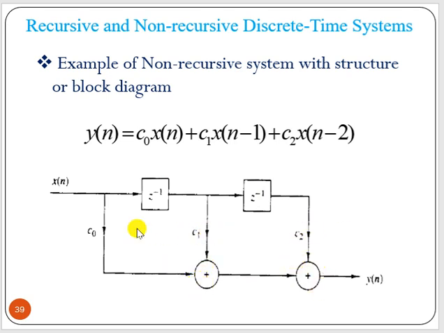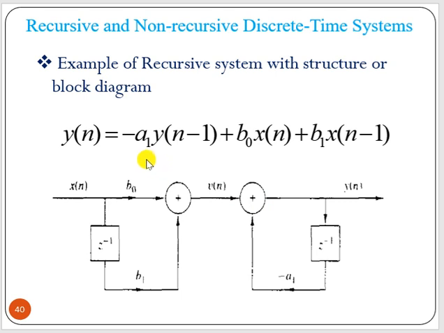We have b0 times x of n, added with x of n delayed by 1 unit, x of n minus 1, multiplied by b1. These two are added up with y of n delayed by 1 unit and multiplied by minus a1, and that will give you y of n.